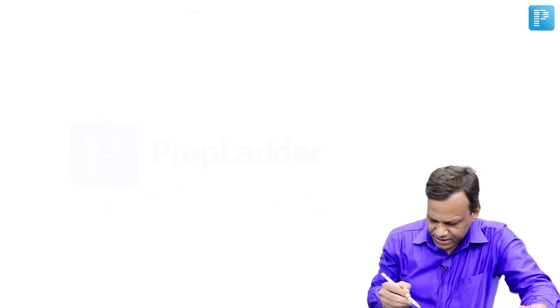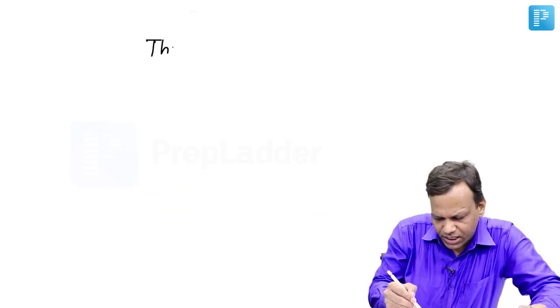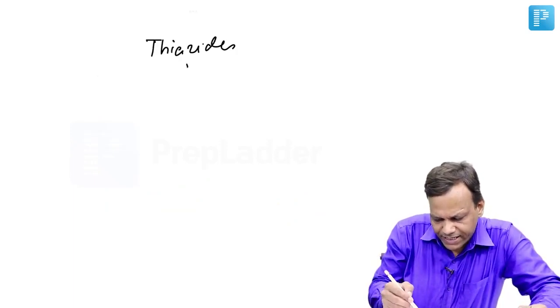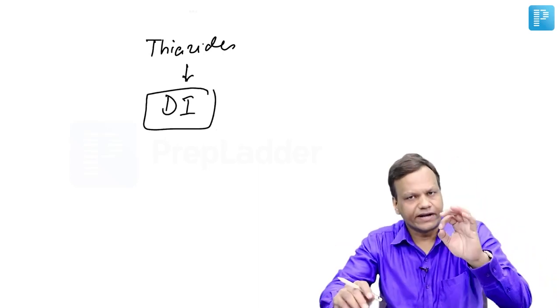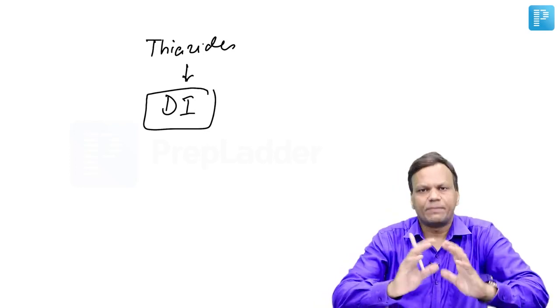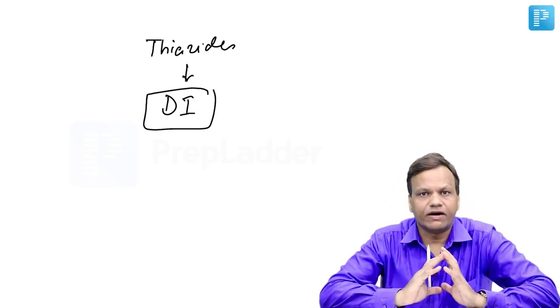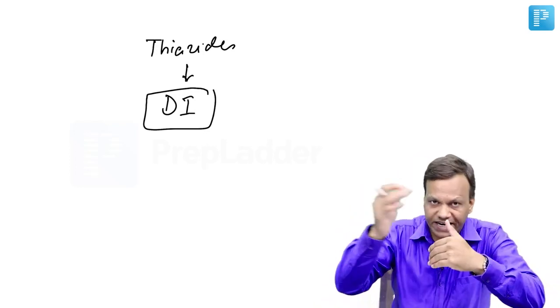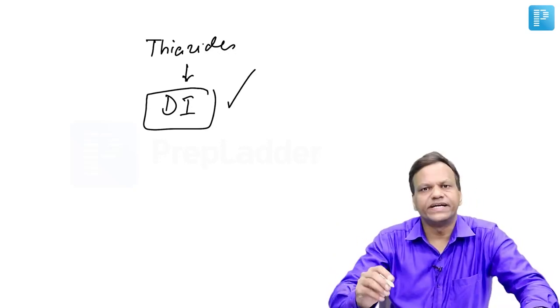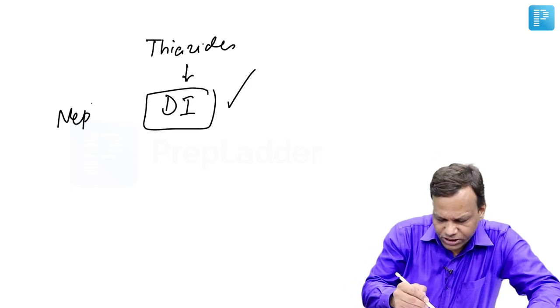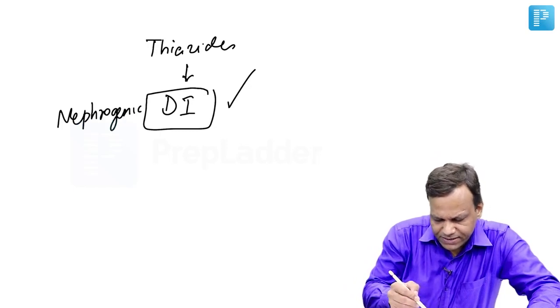Now, apart from these, thiazides have paradoxical uses. Thiazide can be used for treatment of diabetes insipidus. In fact, they are the drug of choice for diabetes insipidus which is nephrogenic. That means the ADH is coming, but it is not able to work on the kidney. Then thiazides will be the drug of choice for nephrogenic diabetes insipidus.